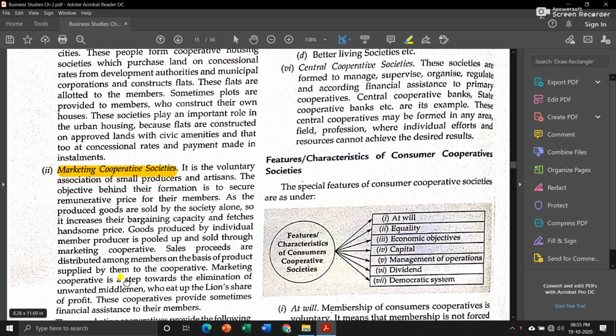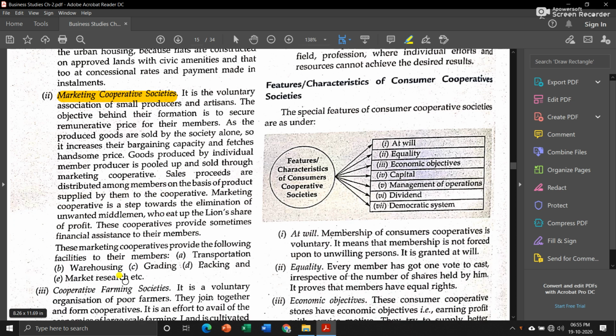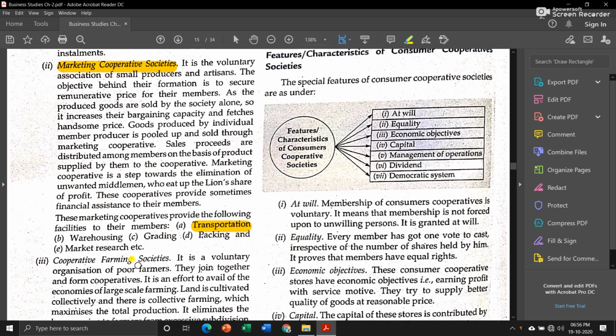Okay, now these marketing cooperatives provide the following facilities to their members. Means these cooperative societies help in transporting, warehousing, means keeping those goods in a safe place, then grading, packing and market research. Everything they help the artisans or small producers with. Okay, then next is cooperative farming societies.